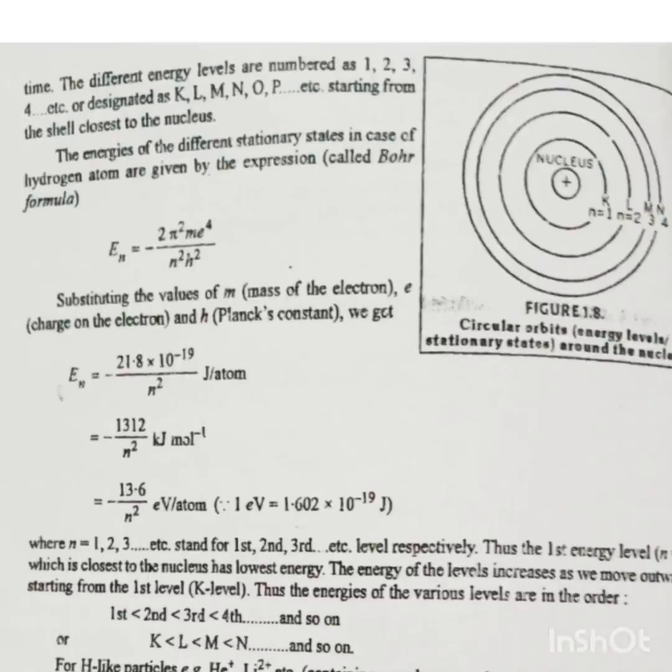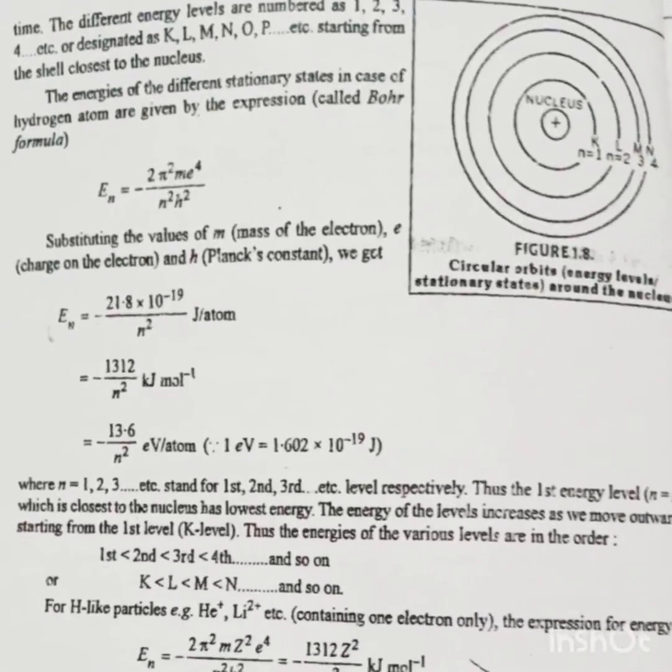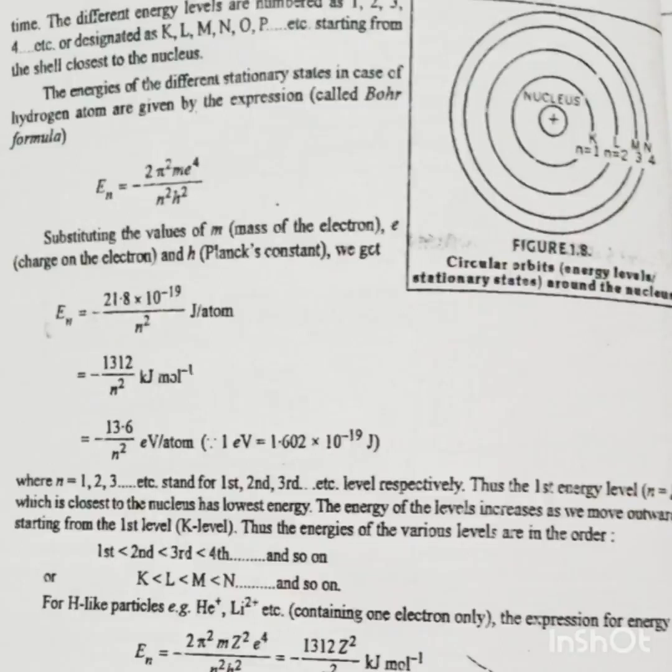The third point is, since the electron revolves only in those orbits which have fixed values of energy, an electron in an atom can have only certain definite or discrete values of energy and not any value of its own. This is expressed by saying that the energy of an electron is quantized.